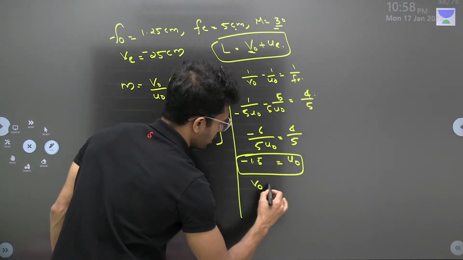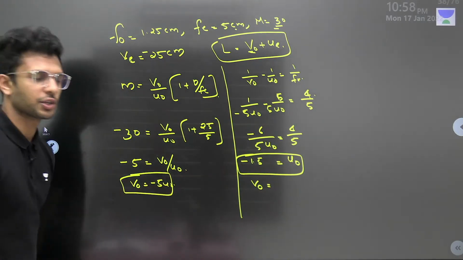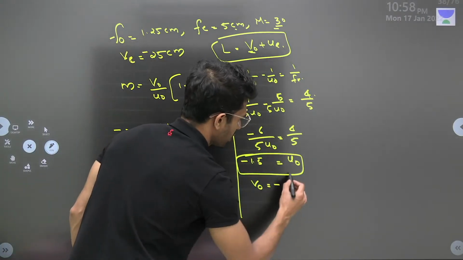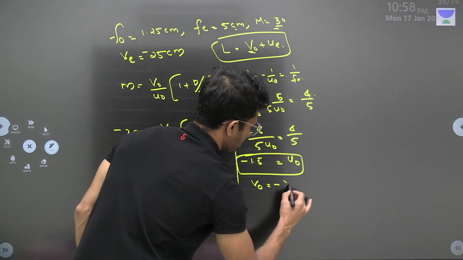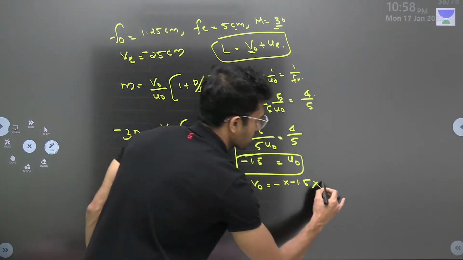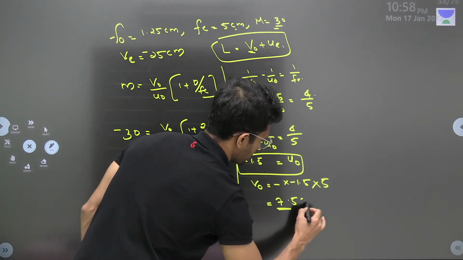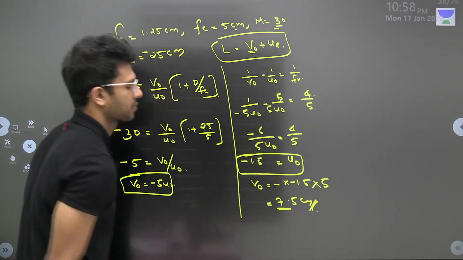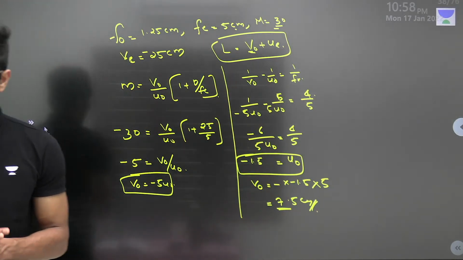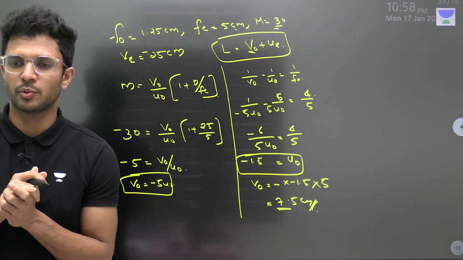And what about V naught? V naught is equal to minus 5 times U naught. So minus 5 into minus 1.5, how much is this going to be? 7.5. So we got V naught as how much? 7.5.